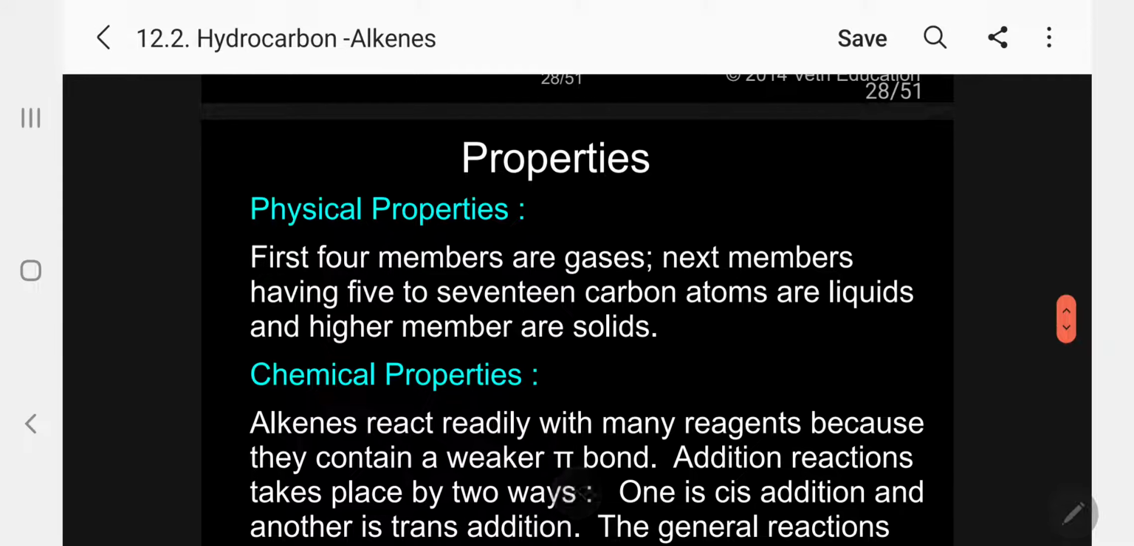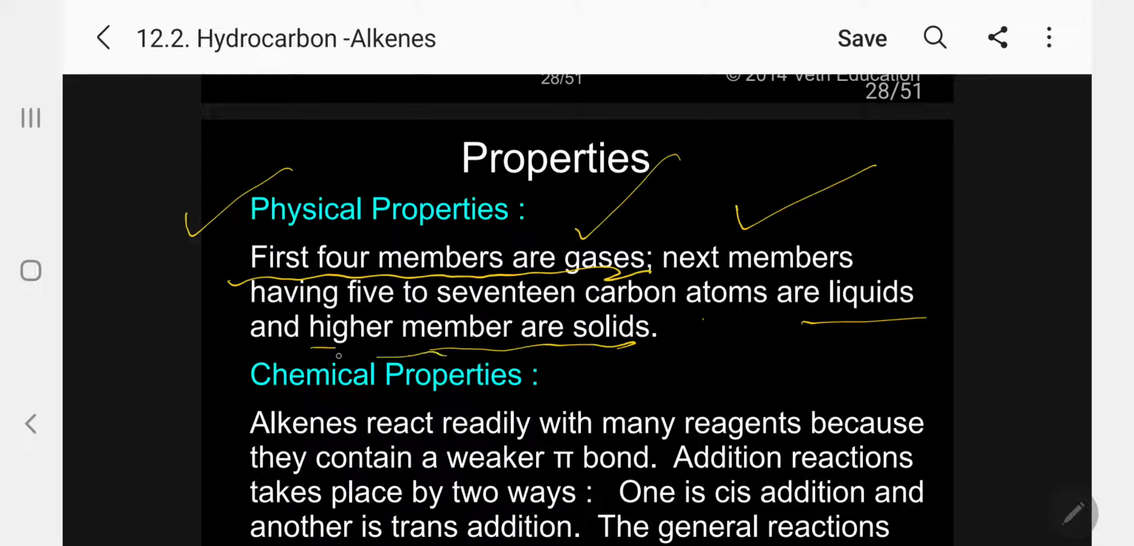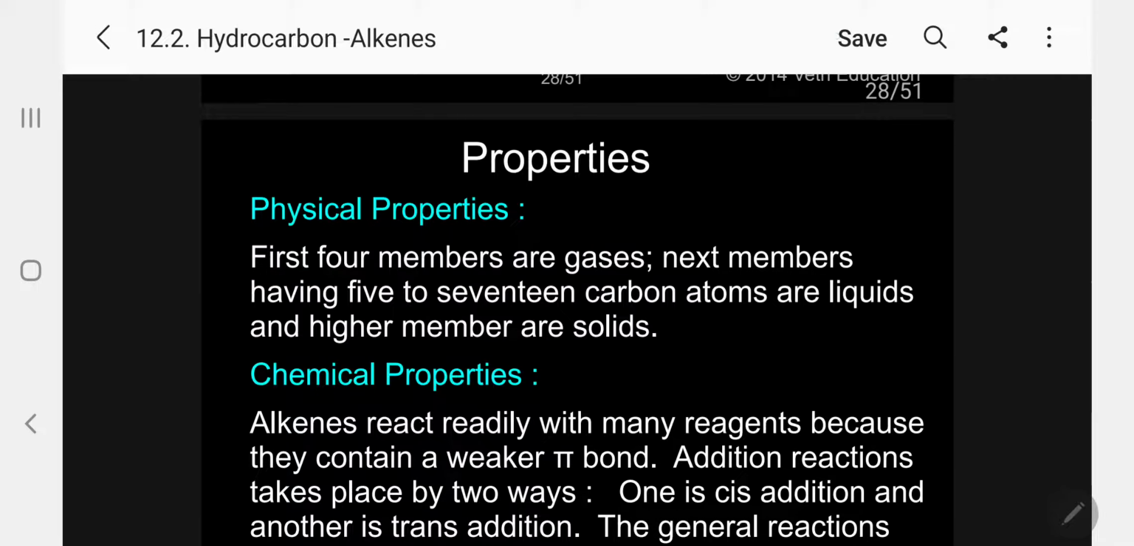Okay, let me come to properties. When you come to properties, there are two types: one is physical, another is chemical. Let me concentrate on physical. Coming to physical properties, the first 4 members are gases. Always the lower members are gases, the medium members are liquid, and the higher members are solid. In the same way here, the next members having 5 to 17 carbon atoms are liquids and the higher members are solid.